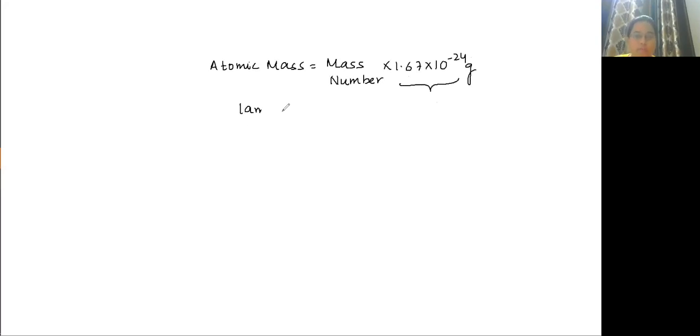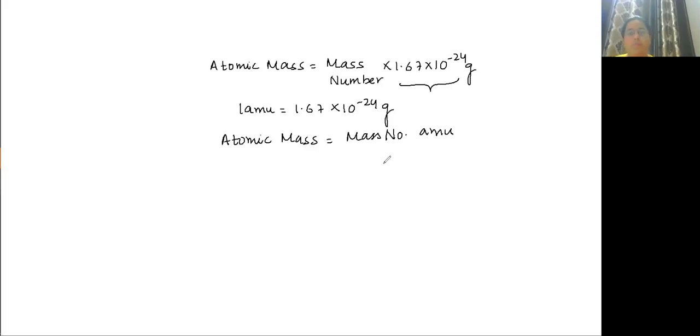One atomic mass unit is equal to 1.67 into 10 to the power minus 24 grams. So atomic mass is equal to mass number, and the unit is AMU. So atomic mass is RAM with unit AMU.